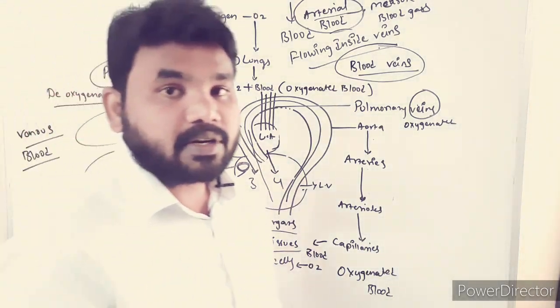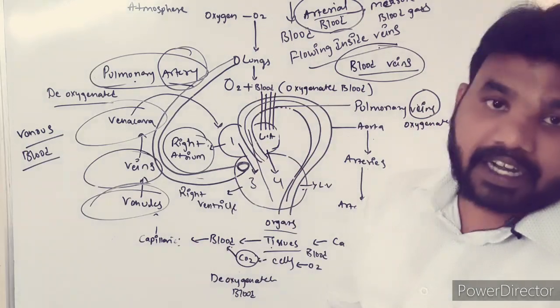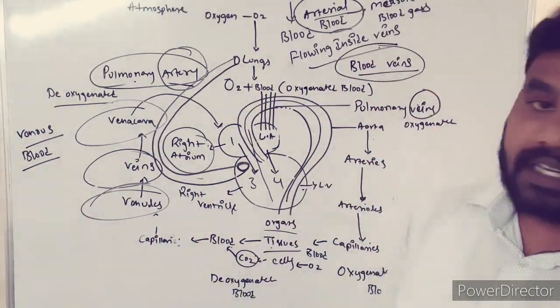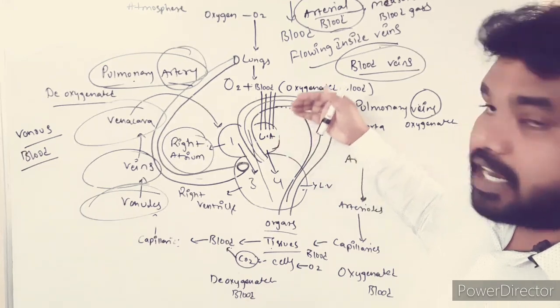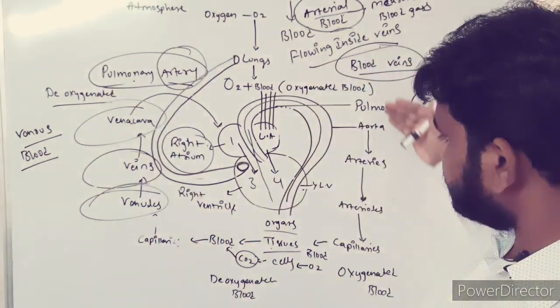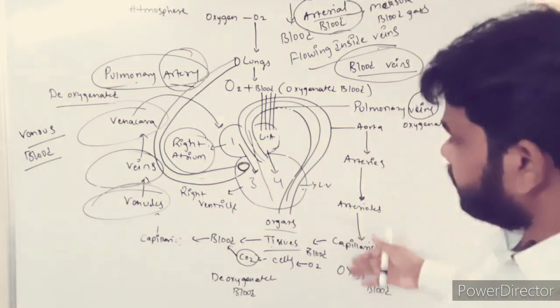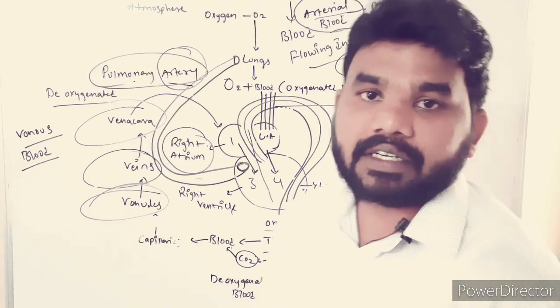I hope now everyone is clear about what is venous blood, and along with that I have also explained in this video what is arterial blood, from where the oxygenated blood is coming, where it is entering and to where it is moving, how the aorta gives rise to arteries, and what the different types of blood vessels in the circulation are. Here in this video it is very clear.